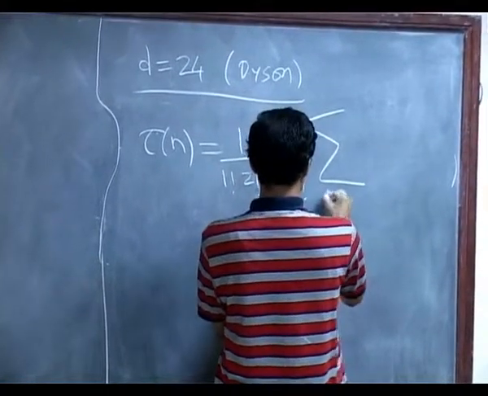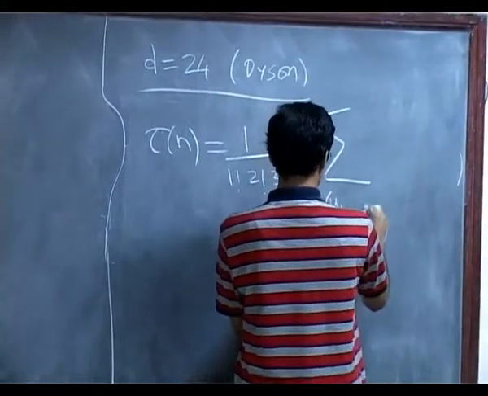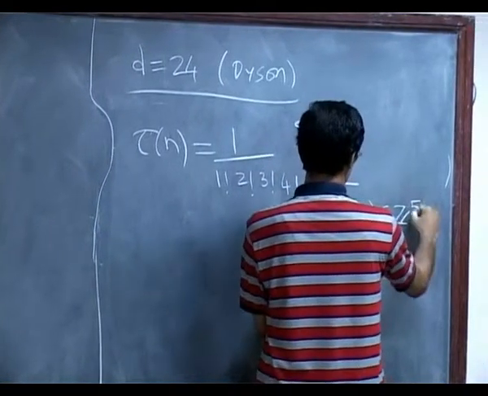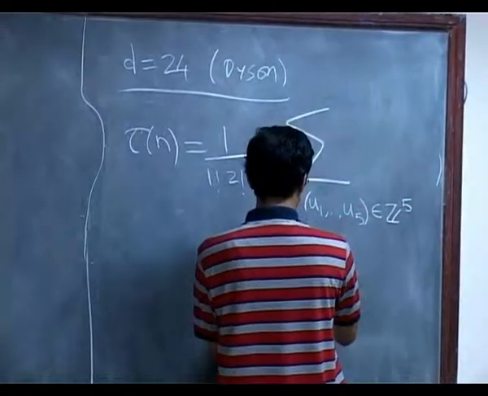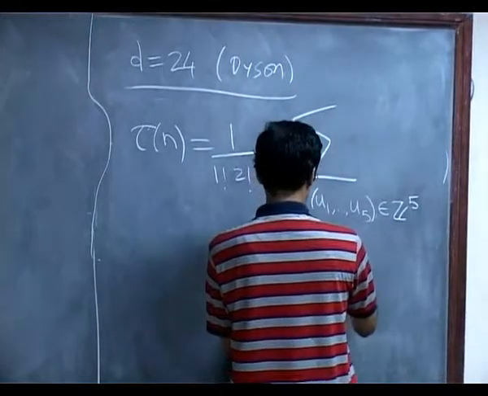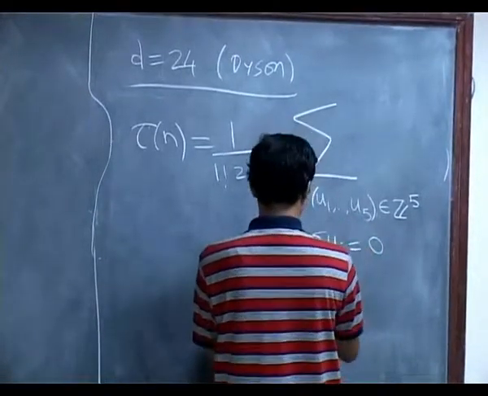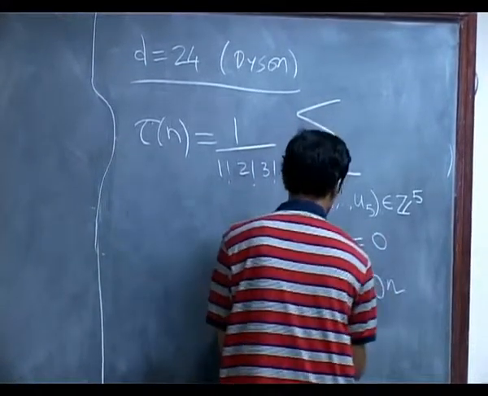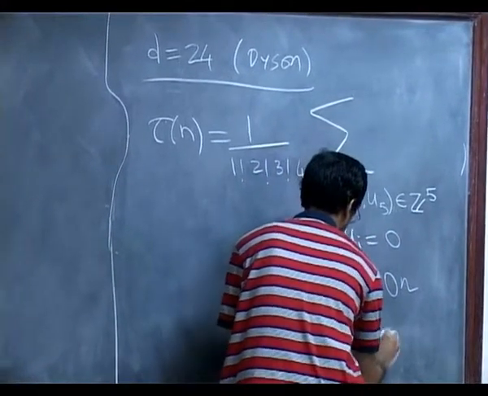let me just write this down. So it's u1 through u5. So it's now a sum over rank 5. Well, in fact, a rank 4 lattice. Several conditions.